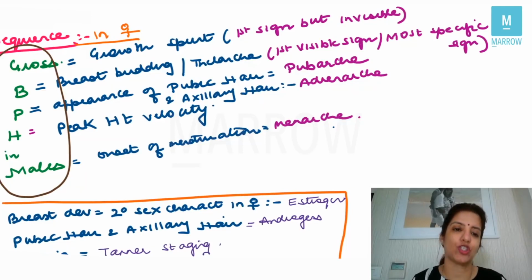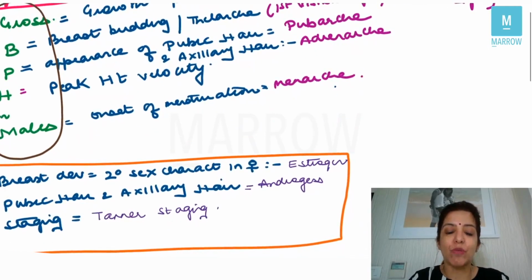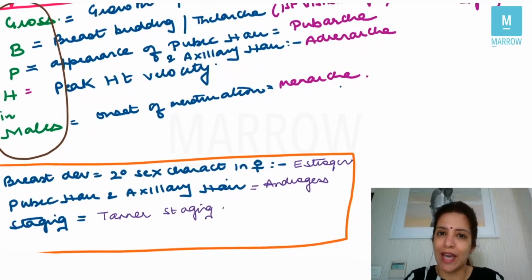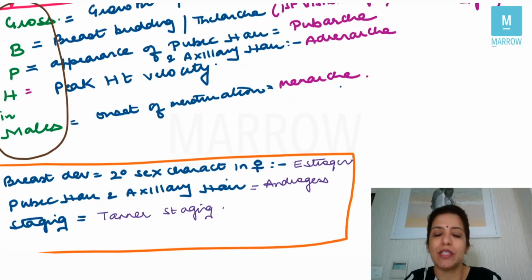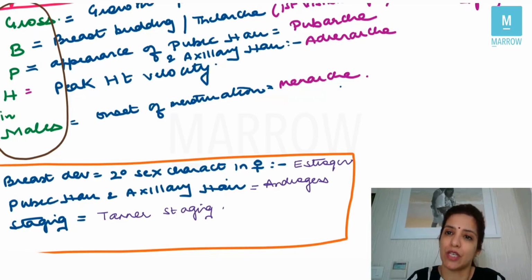Very, very important question. Now, breast development is a secondary sexual characteristic in a female. And for breast development, the hormone which is responsible is estrogen, right? So breast is the most important secondary sexual characteristic in females. So if you get a question where they say that secondary sexual characteristics are present, it primarily means that the breast is present.